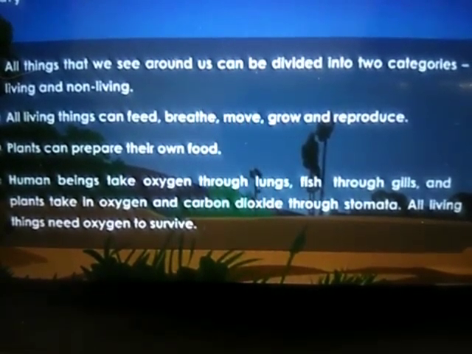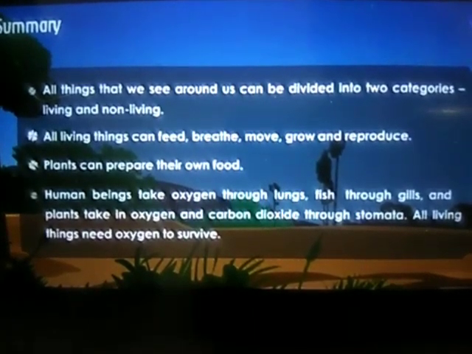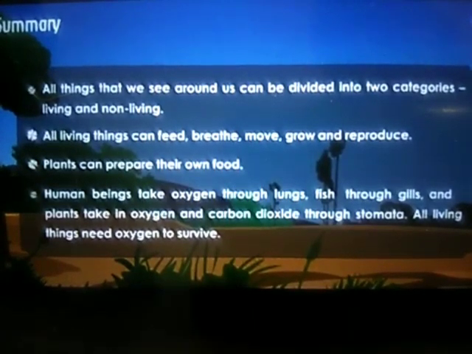Thank you, students. Today's homework is you have to draw 4 living things and 4 non-living things and write a few points, at least 4 points about them. Okay, whatever you have understood, in your rough note.